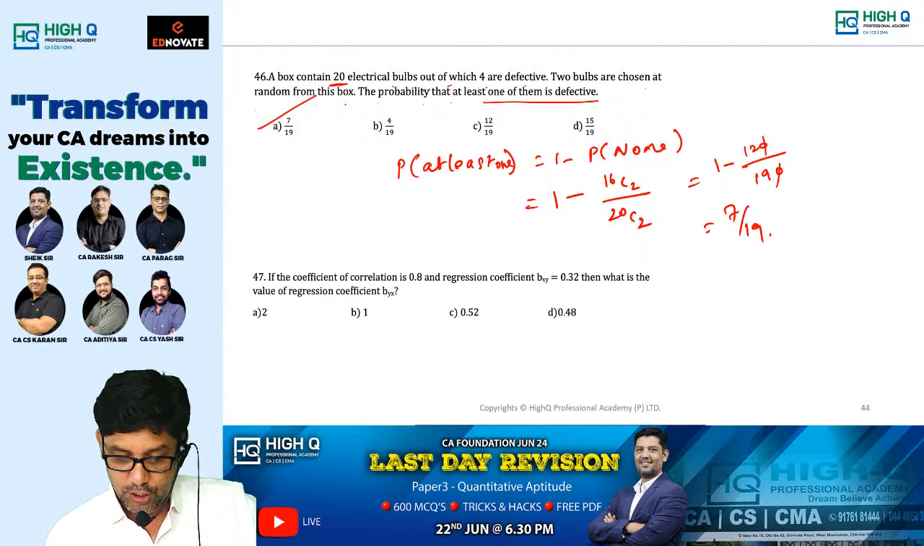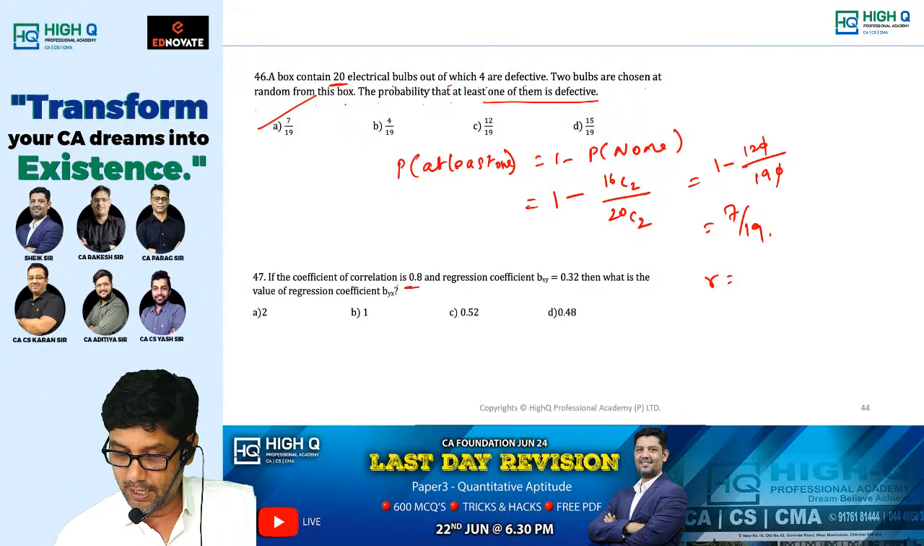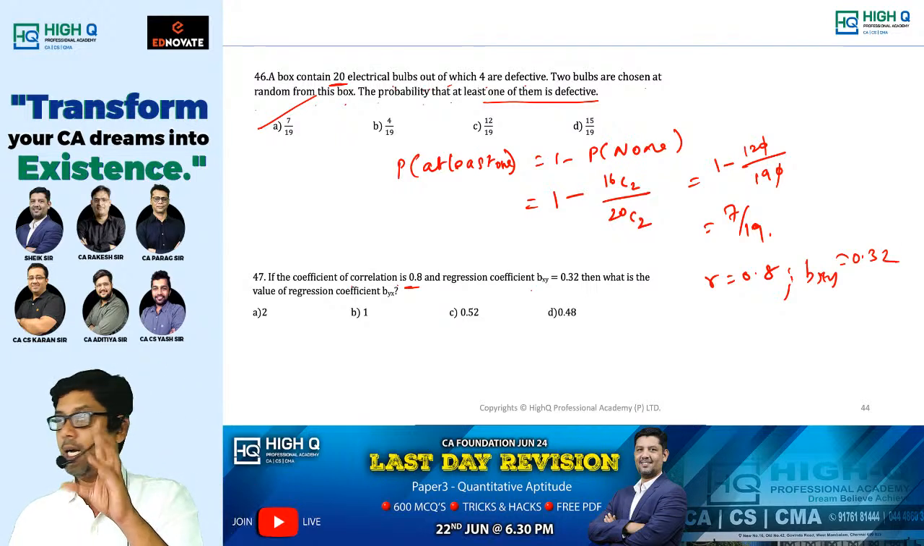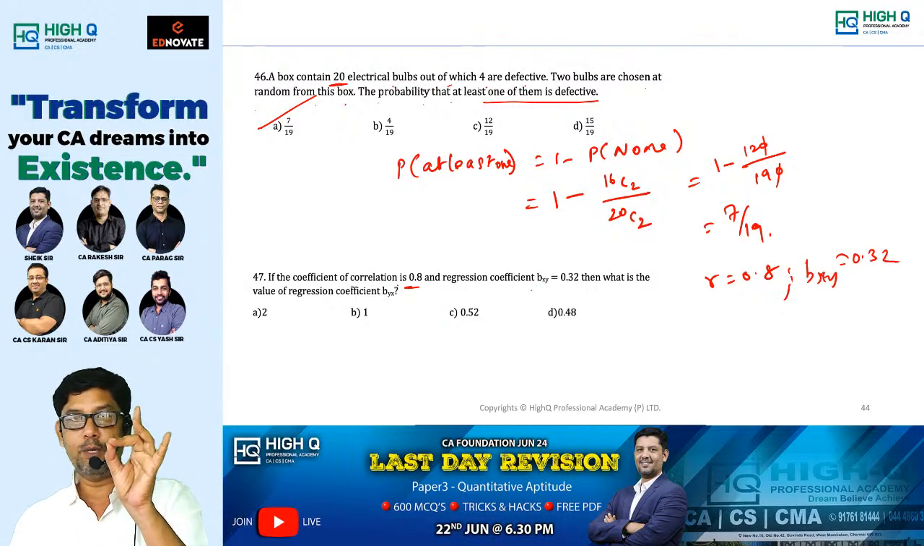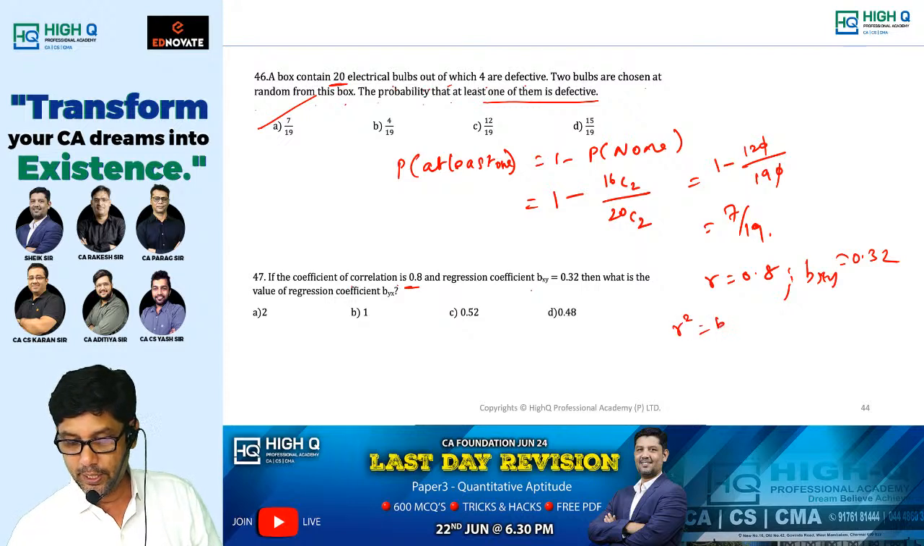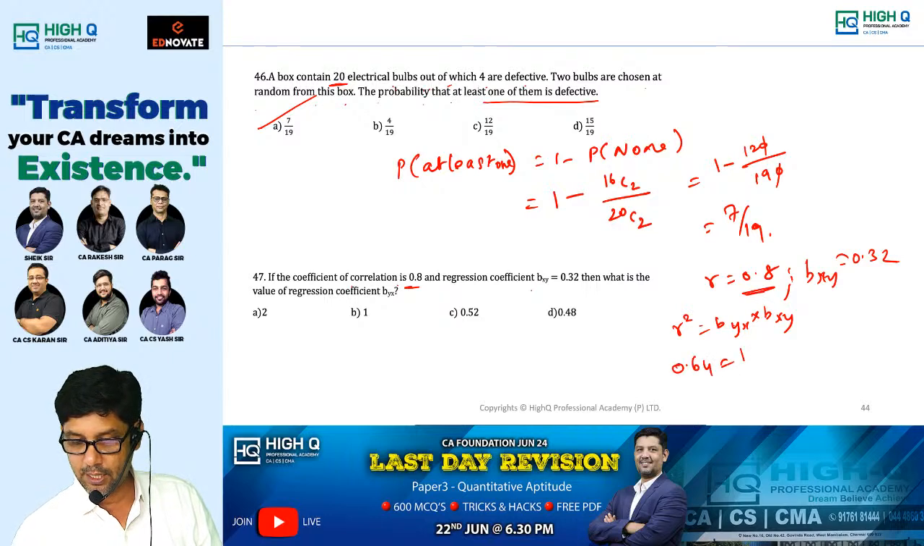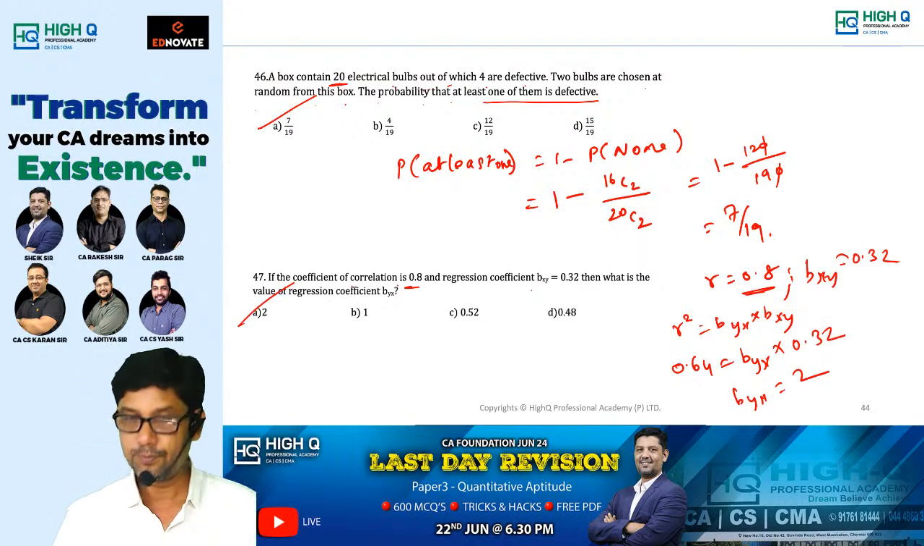If the coefficient of correlation is 0.8, R is equal to 0.8, regression coefficient BXY is equal to 0.32. You know the relationship between R, BXY and BYX. What is it? R square equal to BYX into BXY. 0.64 is equal to, what is BYX? I need to find out. What is BXY? 0.32. So BYX is equal to 2.